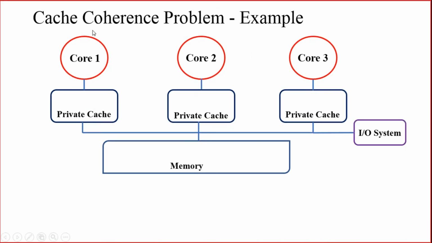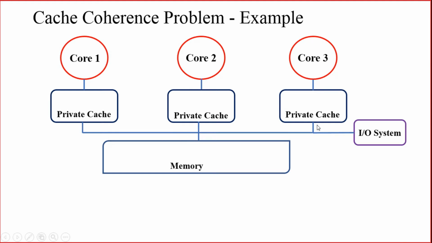Then we'll take one example of the cache coherency problem here. Let us consider 3 cores. Each of the cores has a private cache associated with it. There is a memory and an IO system. All the caches, the memory and the IO system are connected to the same bus network.